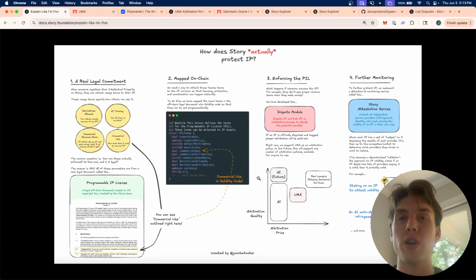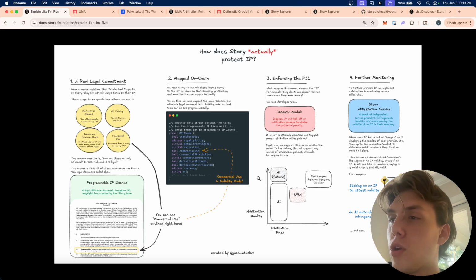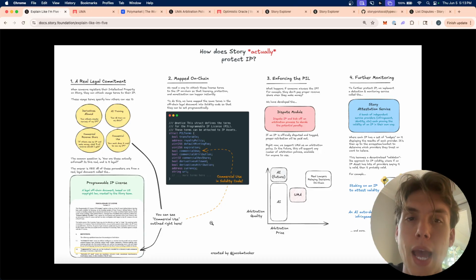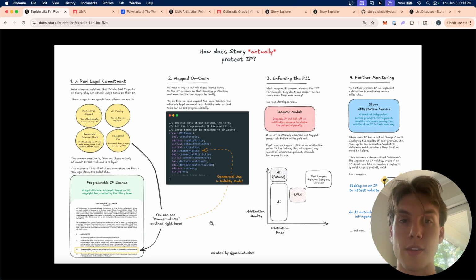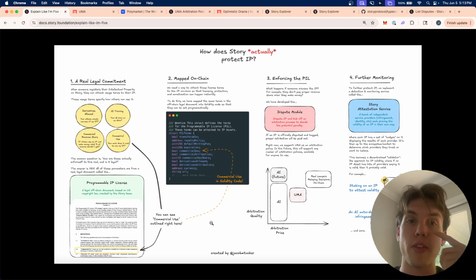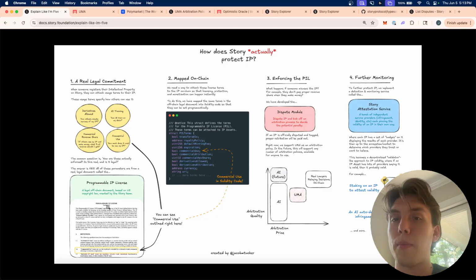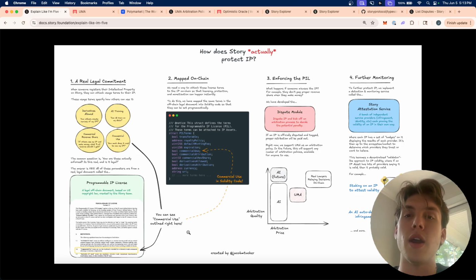So how does Story actually protect IP, right? This is sort of like the high level overview of why we're even talking about disputes today. So to start out with, Story has a real legal commitment, right? We have what's called the programmable IP license. This is a real, legal license that exists in the off-chain world that is based on U.S. copyright law and can be upheld in any court that understands or abides by U.S. copyright law. And the terms in this legal agreement, which you can see in this picture right here, are things